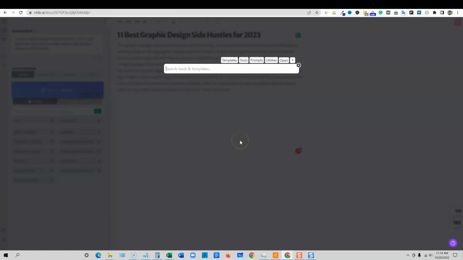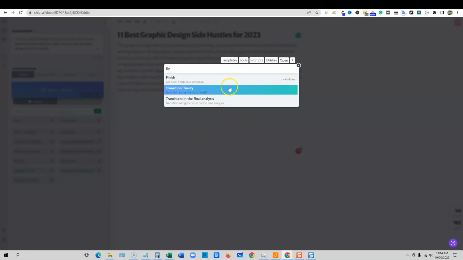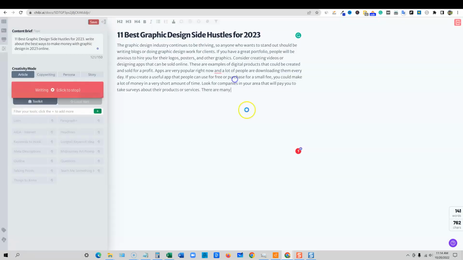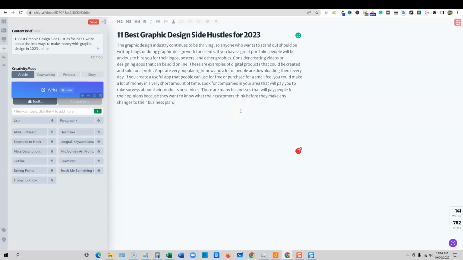Now I'm going to go ahead and type in finish. And the finish button is actually, I think, a shift enter. It's a shift enter, so they actually already have a short code for that, and you'll memorize that. But we can push the finish button and watch what happens. It's going to write the next sentence, finish the sentence for us, and make sure that it stops with a punctuation.